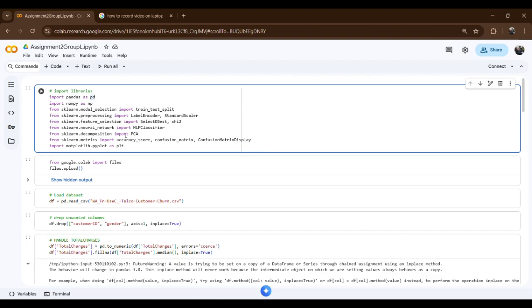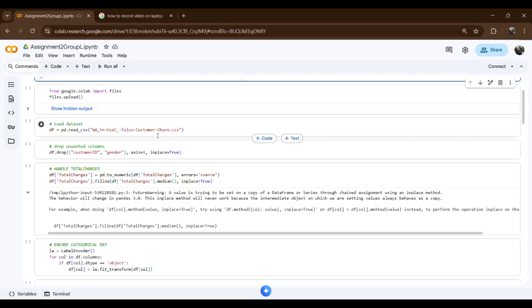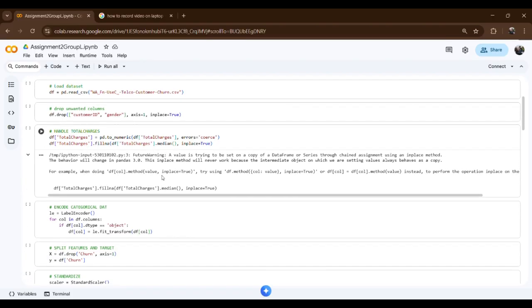So next, after loading the dataset, we drop columns that weren't useful for prediction, like customer IDs and gender, since they don't strongly affect the churn in this dataset. We also handle the total charges column, which contains some missing non-numeric values. We convert it into numeric, then replace missing values with the column median. And then we